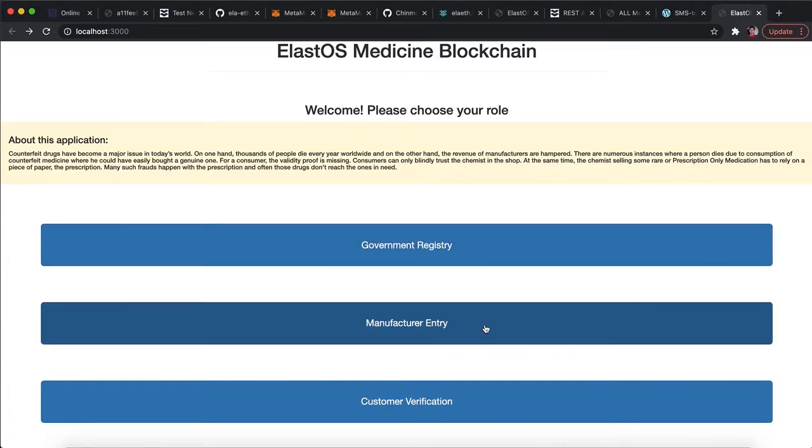The second module is the manufacturer entry, using which a verified manufacturer with a private key or a secret key can add transactional records to a general ledger. This general ledger will contain the history of all the medicines produced by this manufacturer, and each of these medicines will have their own public IDs or public keys. The third module is the customer verification module, using which the end customer will verify whether the medicine is counterfeit or whether it's good to go. So let's take a look at the first module.